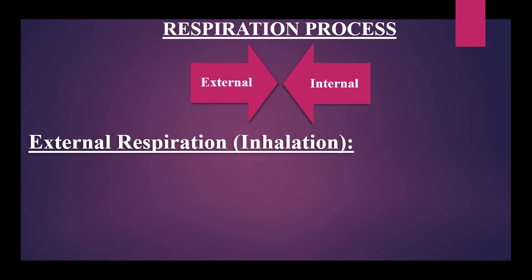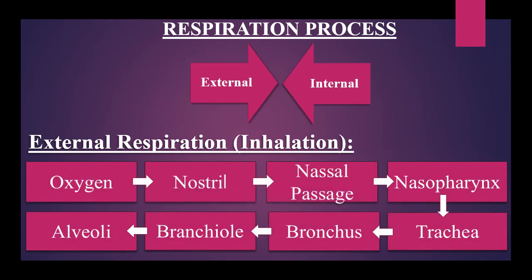The external respiration process is divided into two types: inhalation and exhalation. Inhalation refers to taking oxygen from the environment, and exhalation refers to giving off carbon dioxide from our body. The inhalation phase of external respiration is shown through this flowchart.